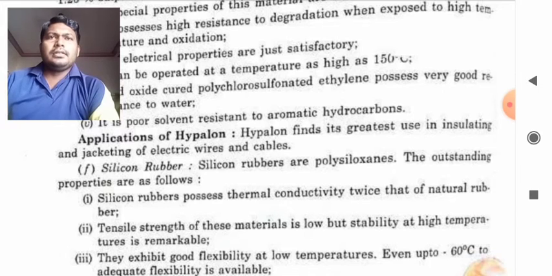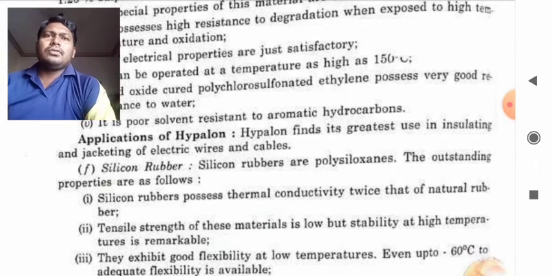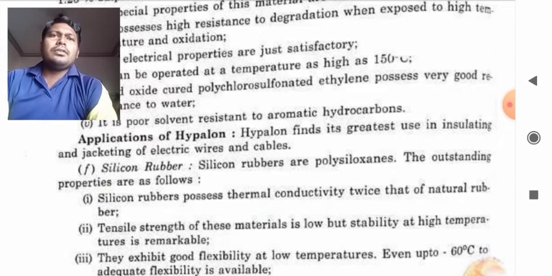So that means though its tensile strength is less, the amount of temperature which it can tolerate, and the fact that it is stable at that temperature, is very remarkable, so it can be used in the field of electrical energy in a very reliable form.